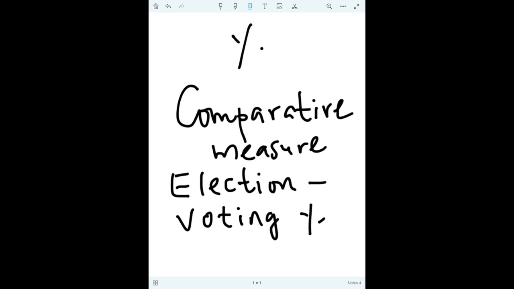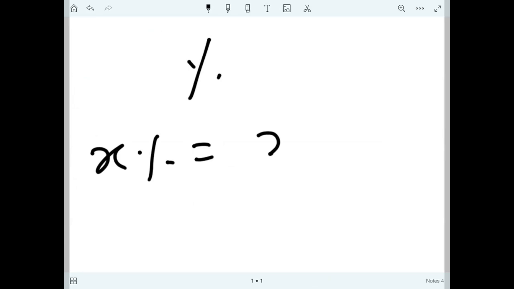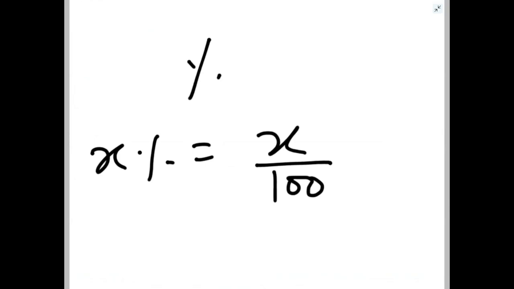Like in an exam also, say Ram gets 75% and Shyam gets 82% marks. So we can compare the performance. So X percentage means X divided by 100. So it is a fraction with denominator 100. So denominator is always 100. That is fixed. So X percentage simply means X divided by 100.